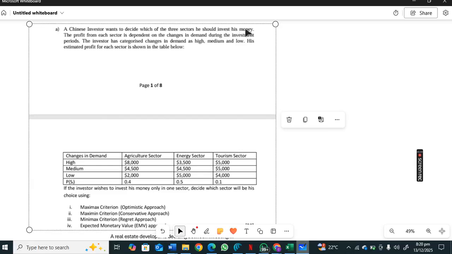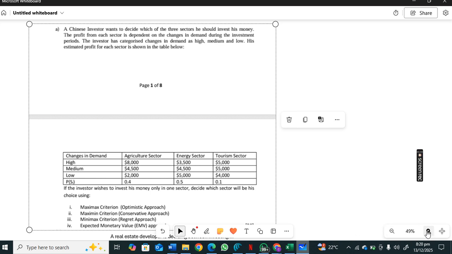should invest his money. The profit from each sector is dependent on the changes in demand during the investment periods. The investor has categorized changes in demand as high, medium, and low. His estimated profit for each sector is shown in the table below.